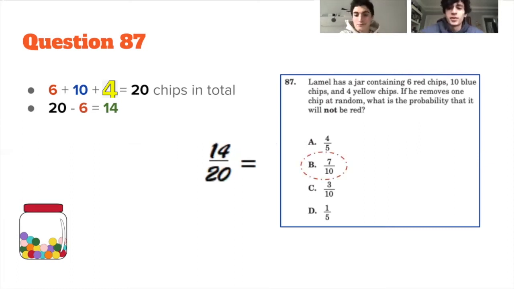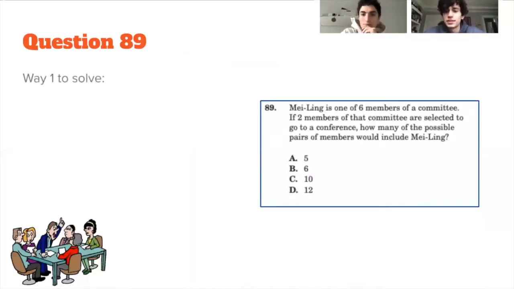Great job, everyone. Let's move on to question 89. It reads, Mei Ling is one of 6 members of a committee. If 2 members of that committee are selected to go to a conference, how many of the possible pairs of members could Mei Ling be a part of?